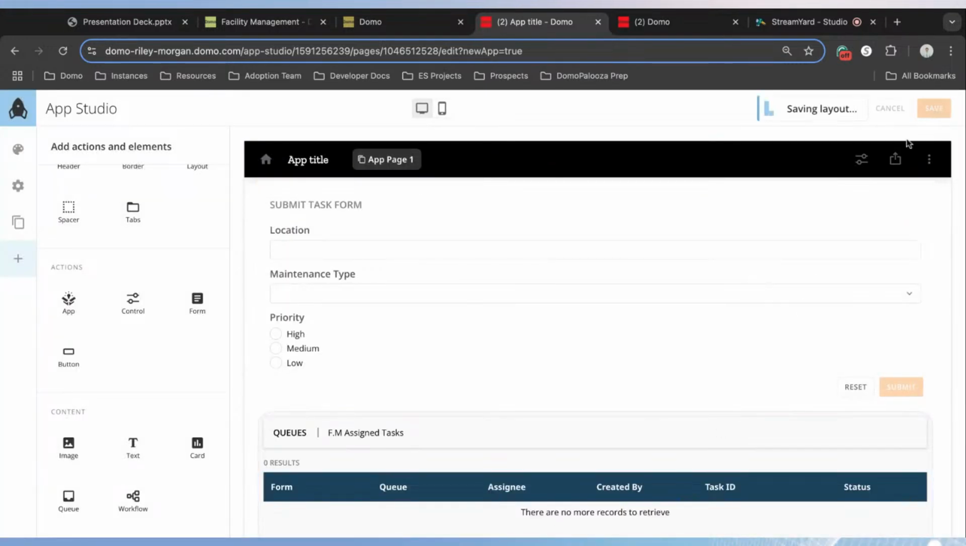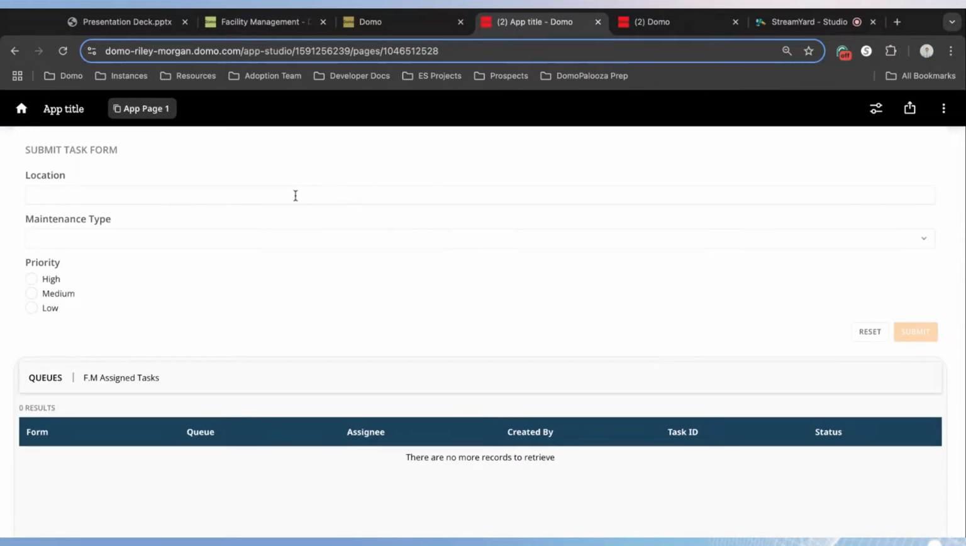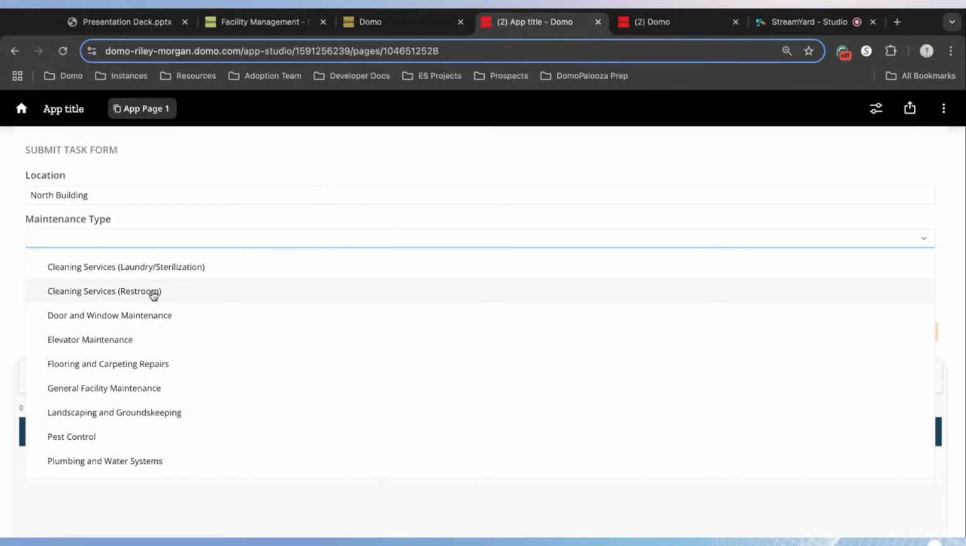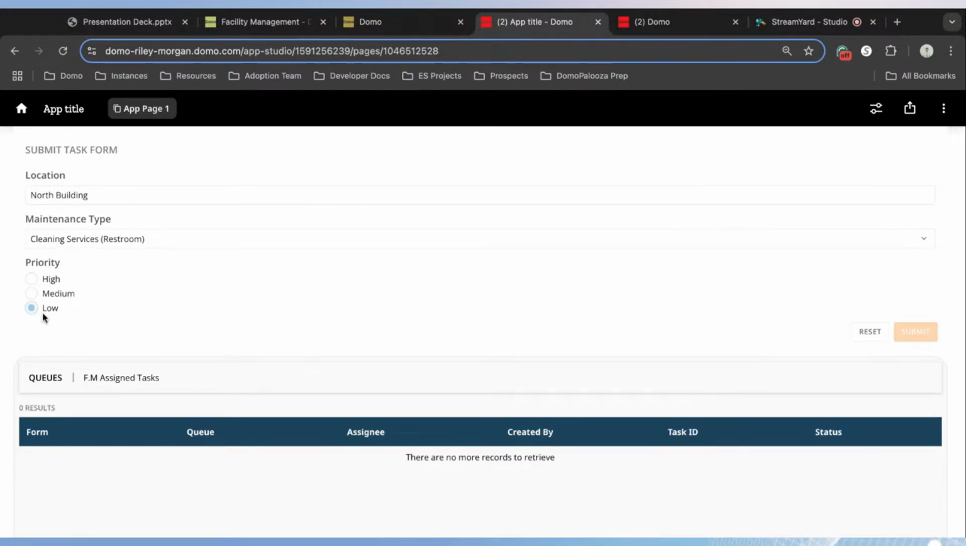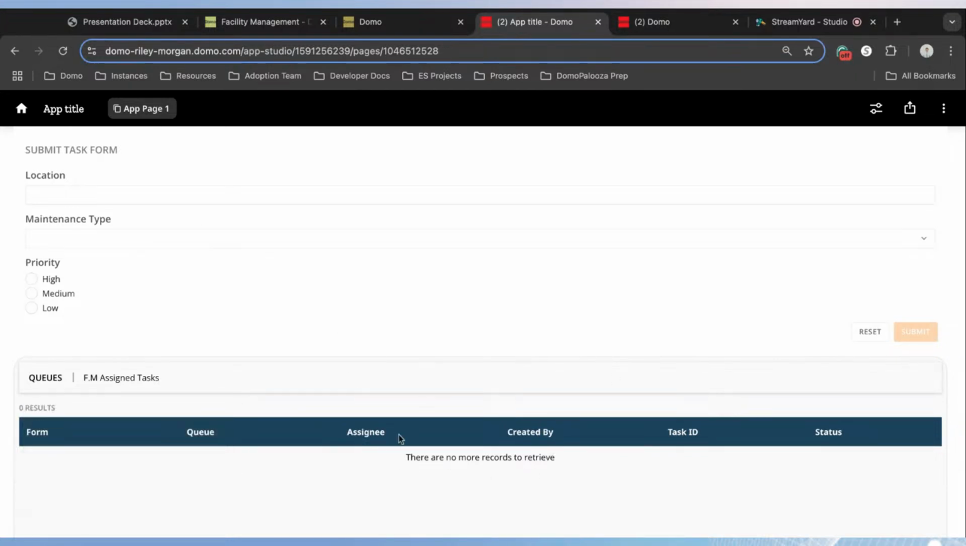And we'll save this app. So now we have these two tools on our App Studio app. And what should happen here is now if I put in a location, so we'll say North Building, maintenance type is cleaning services, and our priority is low. When we submit this, in just a second, we will then have our task end up in our tasking queue center that's wired up here.